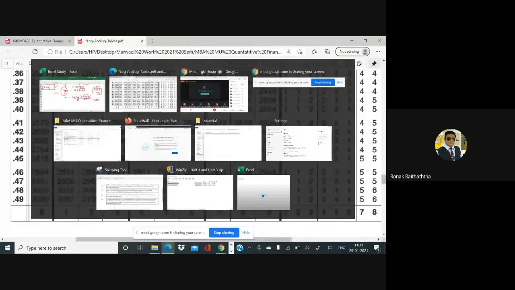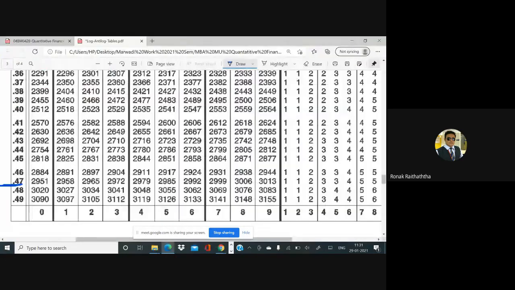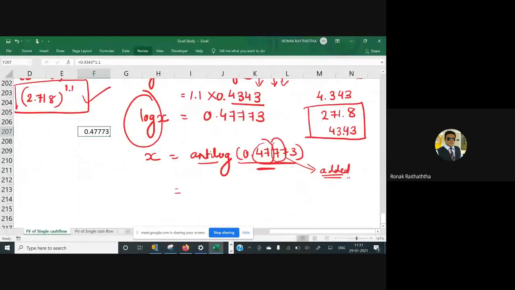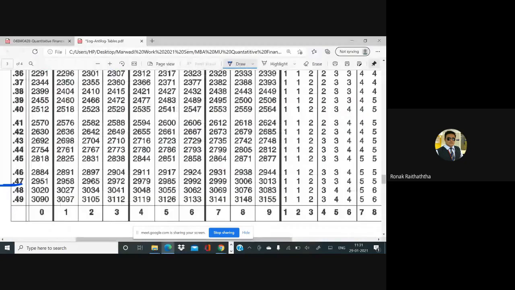So, sir, 0.47 is this over here. I'm marking this. Then the value of 7 will be taken. Now the values start with 0. So this is 0, 1, 2, 3, 4, 5, 6, and 7. So 7 comes at 2999. I'm marking this.